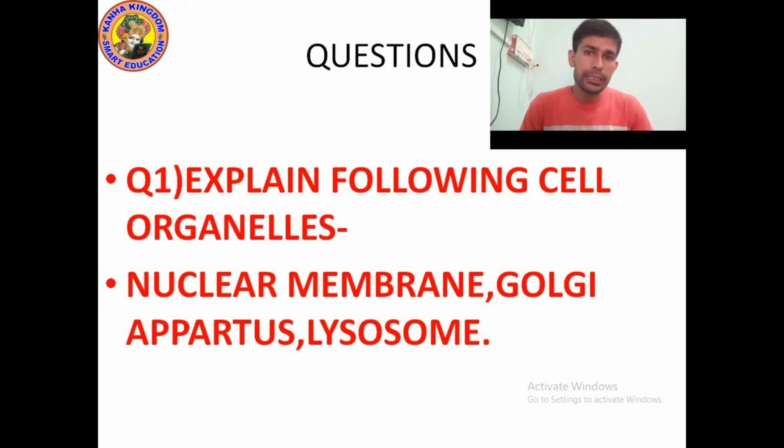Point number 4, it consists of a system of membrane bound vesicles arranged approximately parallel to each other in stacks called cisternae. The main function of Golgi body includes the storage, modification and packing of products in vesicles. It helps in the synthesis of lysosome.